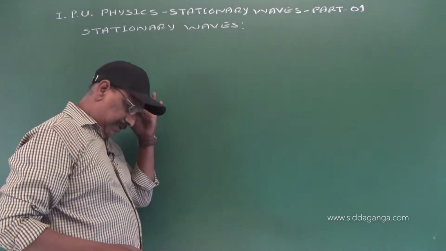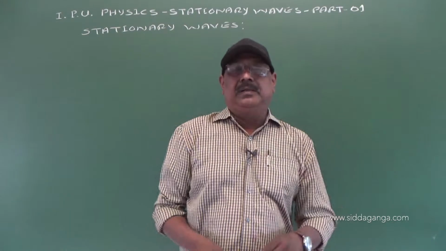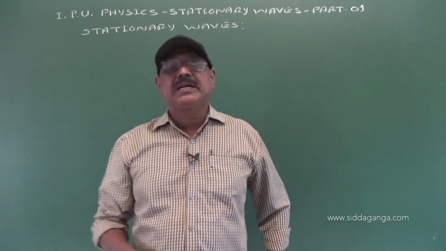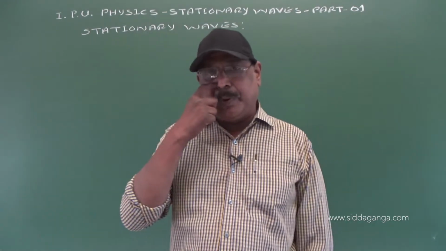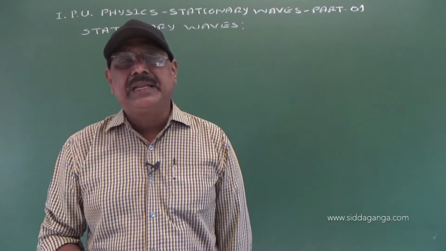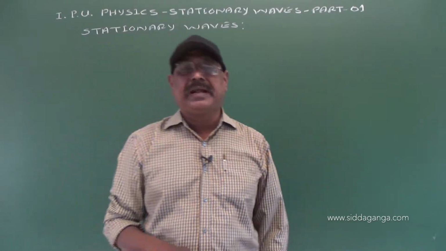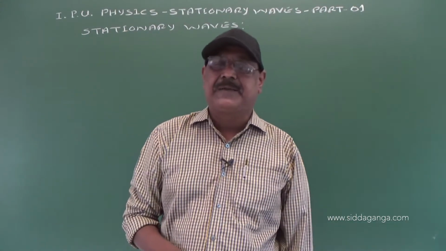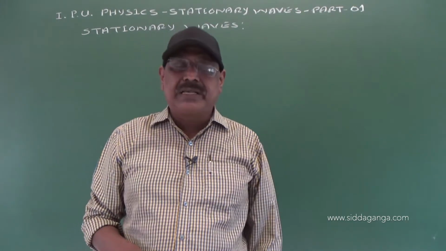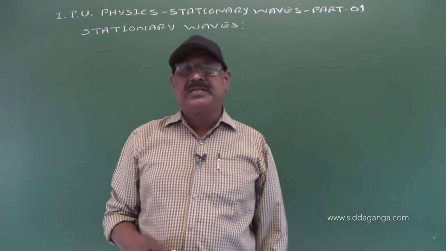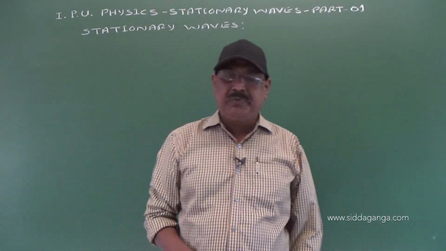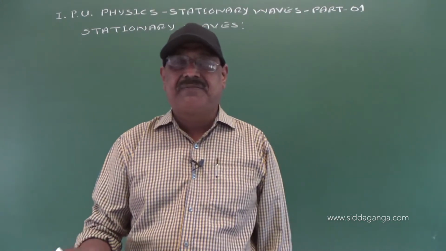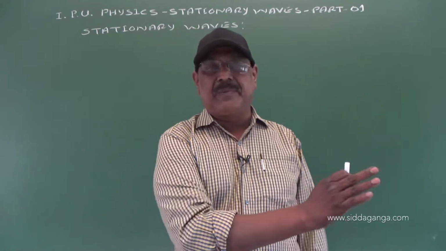So far, we have discussed a progressive wave, a wave that travels continuously through a medium without any change in its amplitude, in the same direction with constant velocity. A progressive wave is produced due to repeated periodic vibrations of particles of a medium.